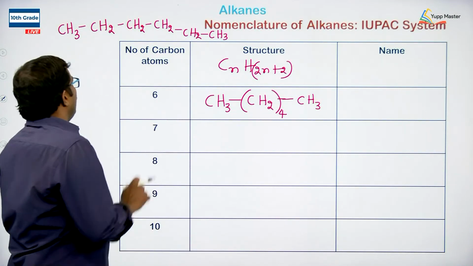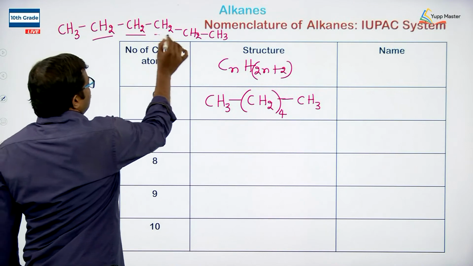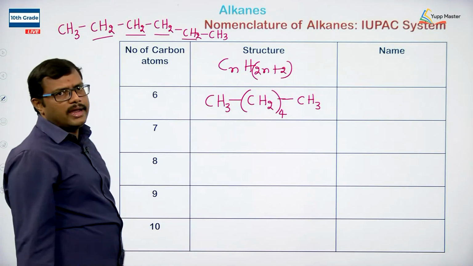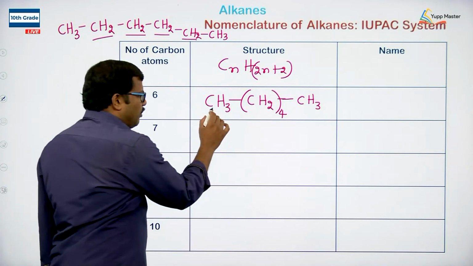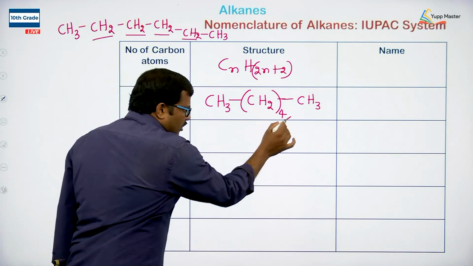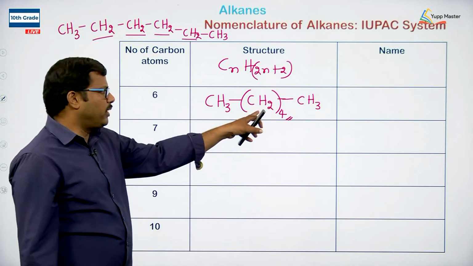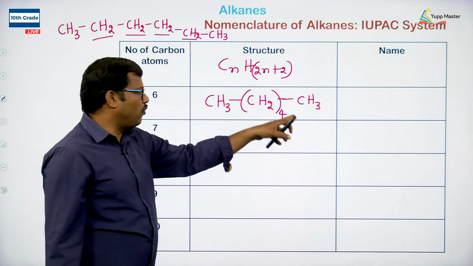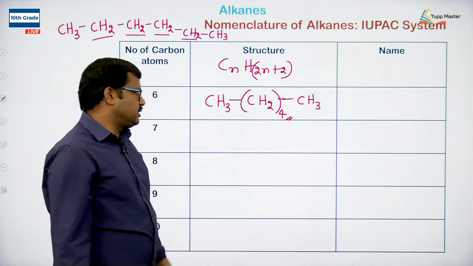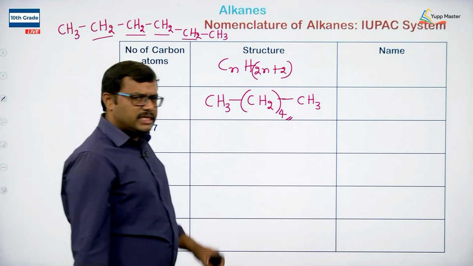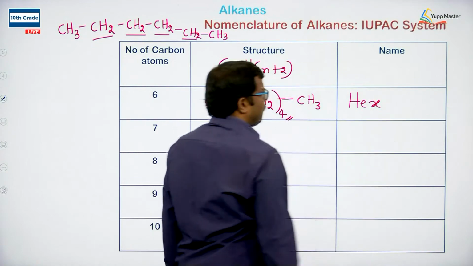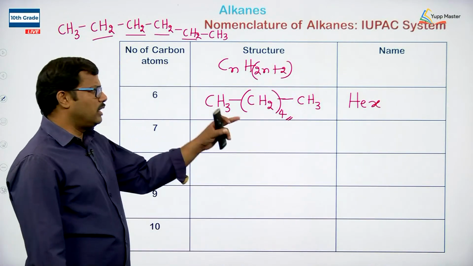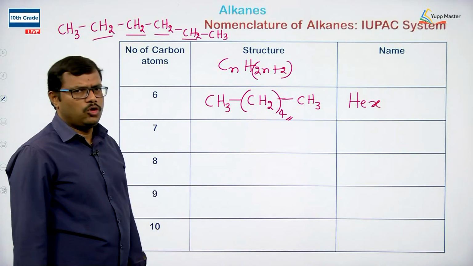So we have 4 CH2 moieties in between the 2 terminal CH3s. Therefore I am writing CH3, CH2 taken 4 times, CH3. Here the number 6, in the Greek numerals, is hex. The root word is hex according to the Greek numerals.